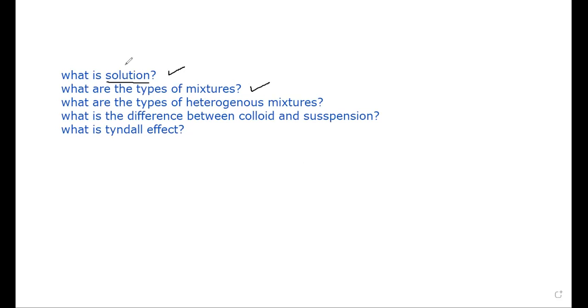So on this part, we just recapped what we studied in the last lesson. Today, we are going to answer three new questions. We're going to continue watching the video, guys, and try to answer them. So just write them down. What are the types of heterogeneous mixtures? What is the difference between a colloid and a suspension? And what is the Tyndall effect? Are you ready, guys? Okay, so let's watch.